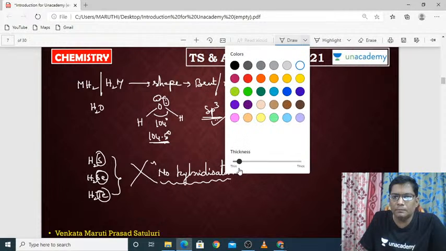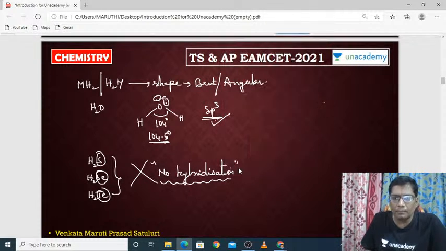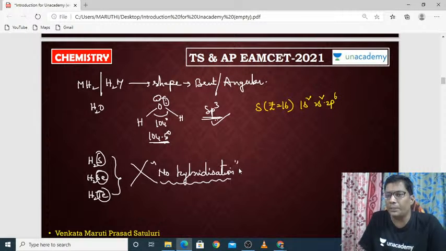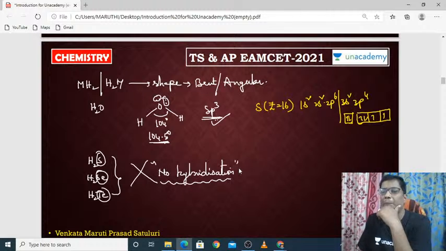See here, if you take sulfur, atomic number 16, so 1s2, 2s2, 2p6, 3s2, 3p4, right? 3s2 and 3p4. How many p orbitals are there with unpaired electrons?